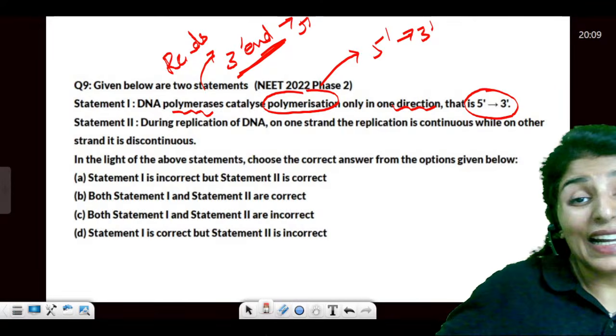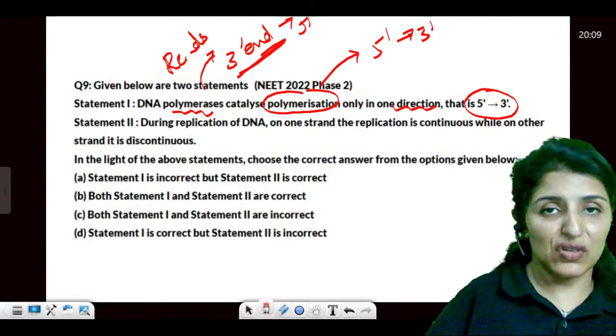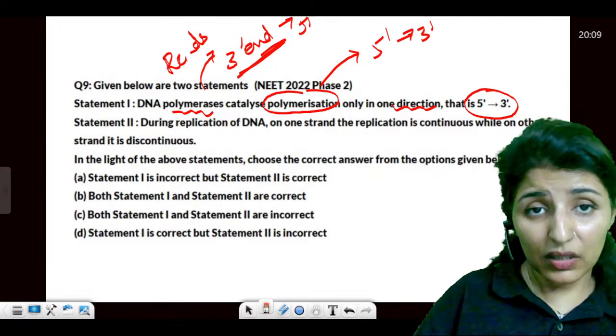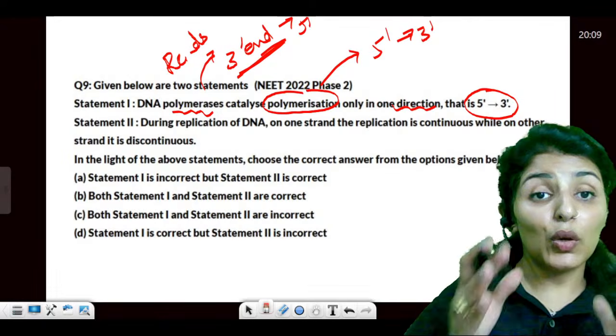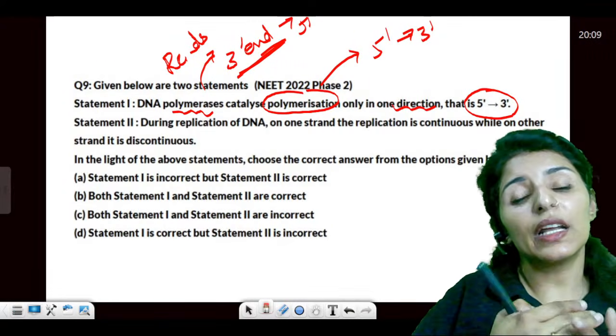What do we mean by read? We mean that it is going to bind with the OH of the 3' end. I hope you know the 3' end has an alcoholic group. So polymerase will bind to that. It always reads 3' to 5', and polymerization only occurs in 5' to 3'.